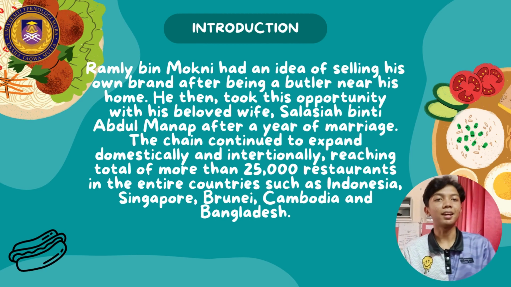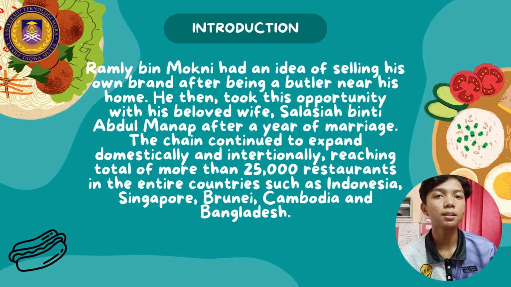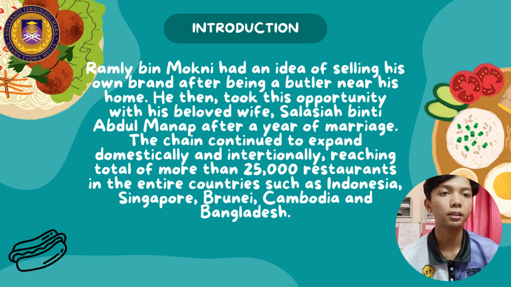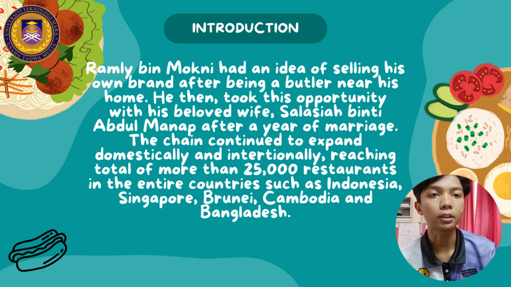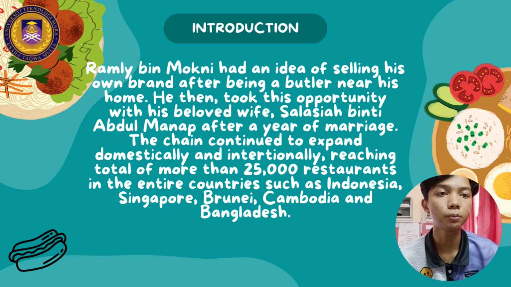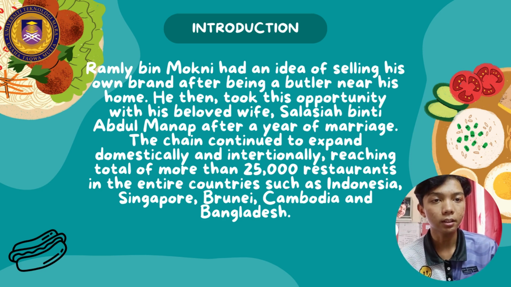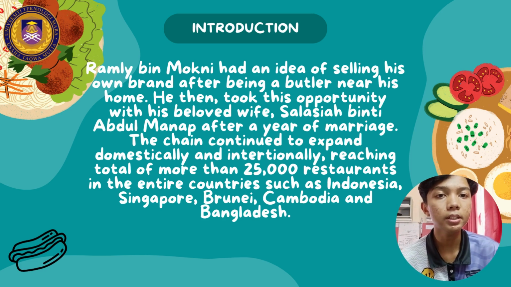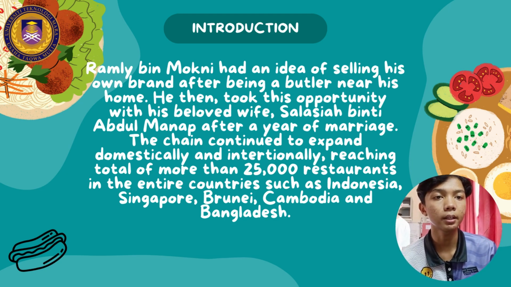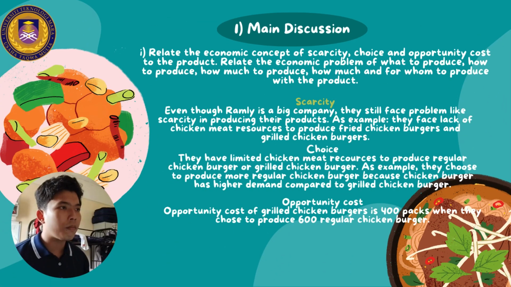Ramly bin Mokni had an idea of selling his own brand after being a butcher near his home. He then took his opportunity with his beloved wife, Salasiah binti Abdul Manap, after a few years of marriage. The chain continued to expand domestically and internationally, reaching a total of more than 25,000 restaurants in countries such as Indonesia, Singapore, Brunei, Cambodia, and Bangladesh.